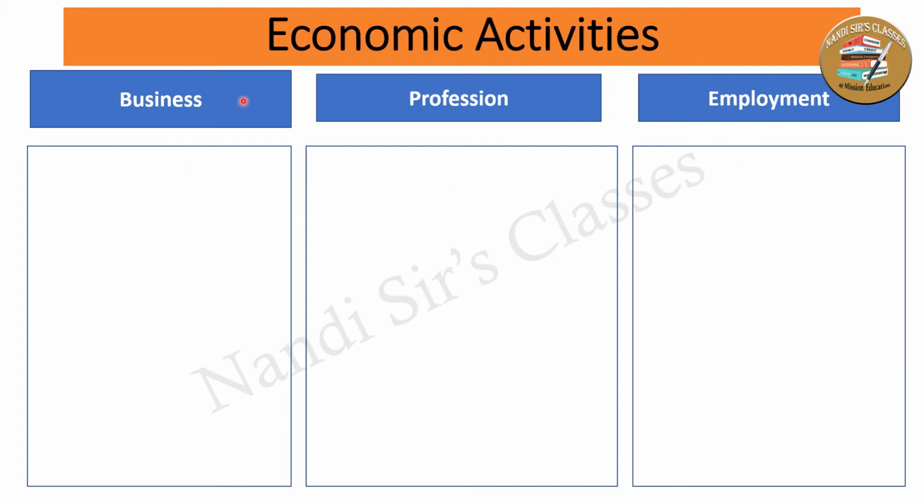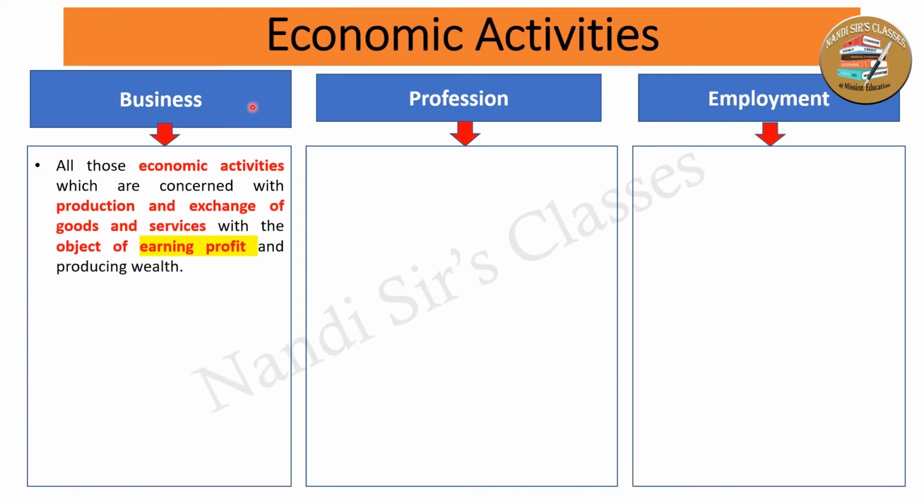First of all, we discuss business. As I told you, business involves economic activities. Simply we can say business involves all those economic activities which are concerned with production and exchange of goods and services with the object of earning profit and producing, acquiring or generating wealth.